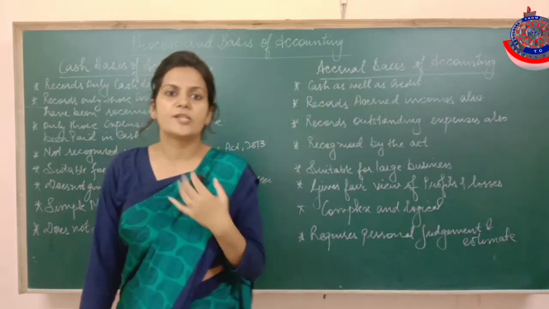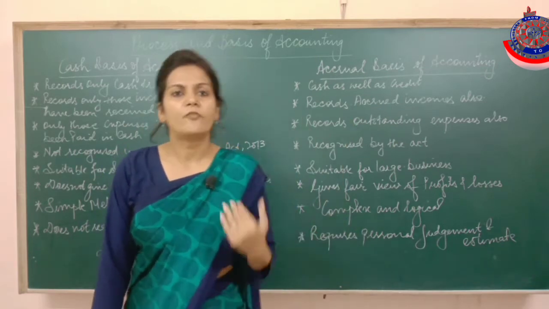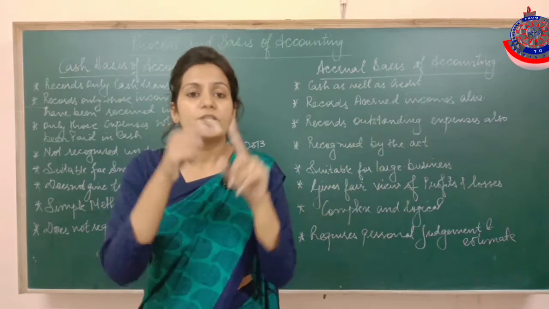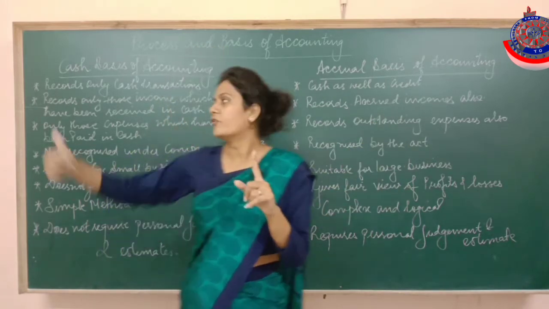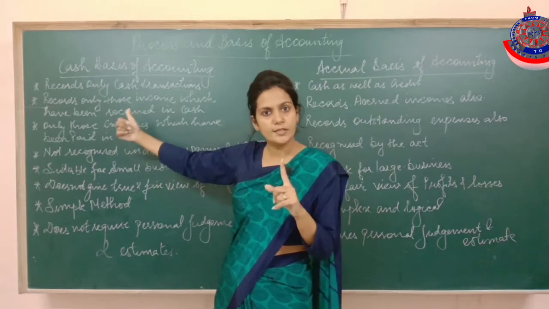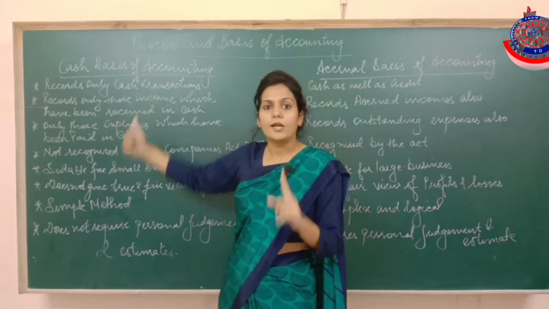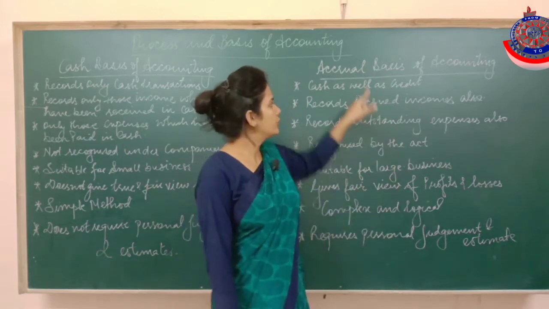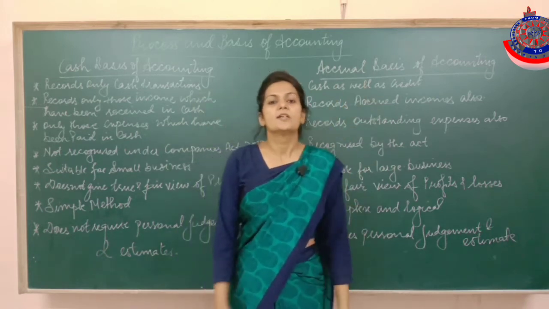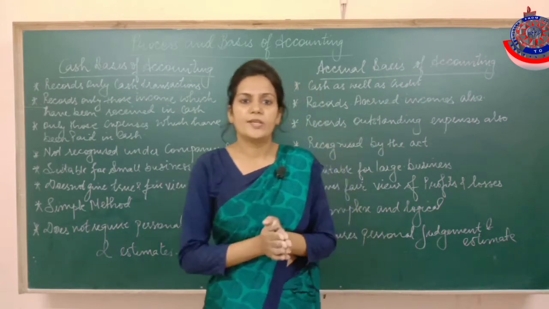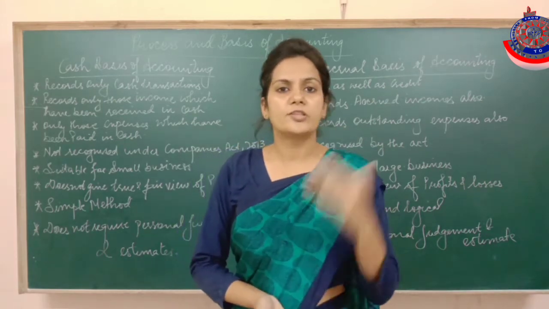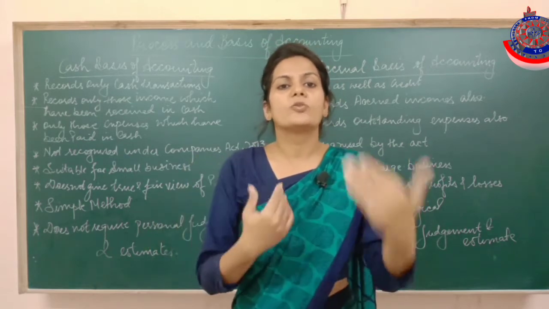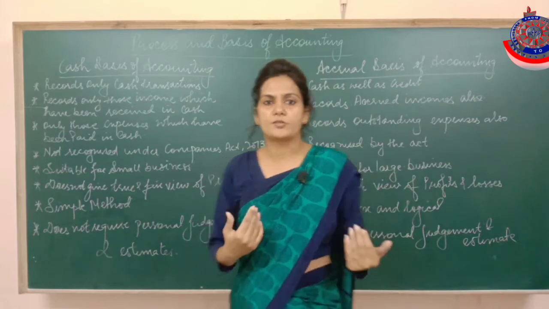Suppose I have purchased goods from X for cash and goods from Y on credit. Then the purchase from X will be recorded under the cash basis and Y का यहाँ record नहीं होगा. But the purchase of goods from both X and Y, whether cash or credit, will be recorded under the accrual basis. So the simple definition is, under the cash basis only those transactions will be recorded which are related to cash, which lead to either inflow of cash or outflow of cash.